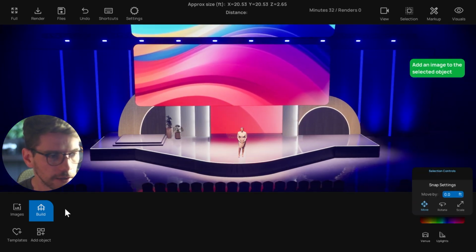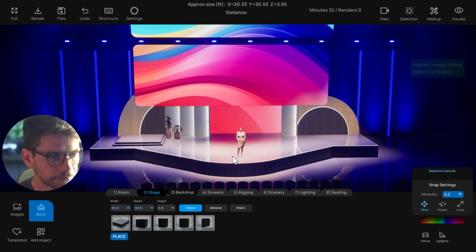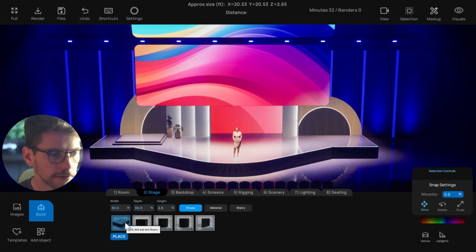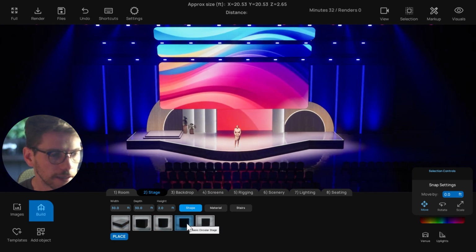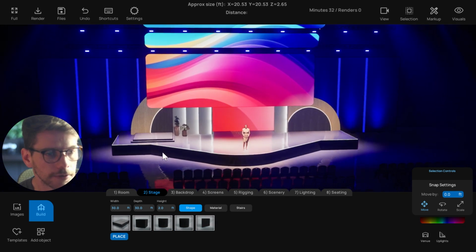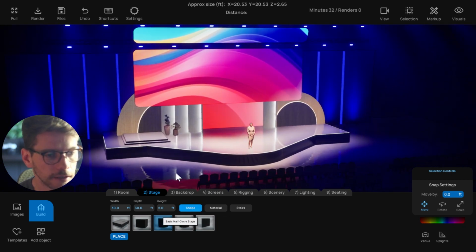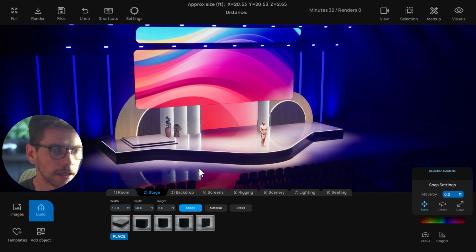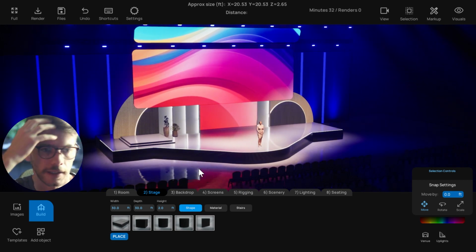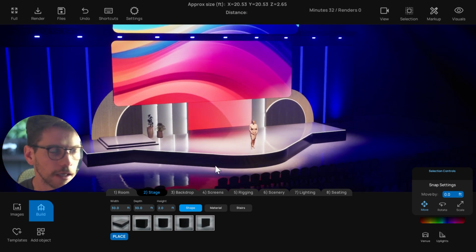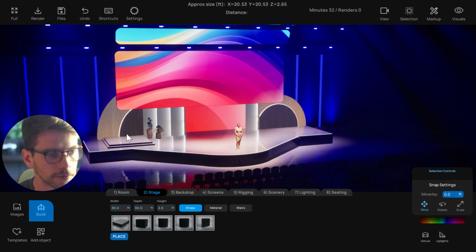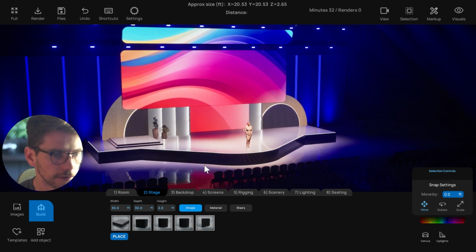So for this custom stage, if you go to our stage pieces here, we have risers that are made up of your standard risers and then different shapes. But if I were to add in any of these shapes, they're kind of basic. I have rectangular, half circle, cylinder, and triangular stage. So to get this set up, what I did is put together multiple types of shapes. We're not trying to be a 3D modeling program. We want to make it so that you don't have to do any real 3D modeling within the program. So at the moment, to get some of this custom stuff, you're basically just putting together custom shapes to get this together.